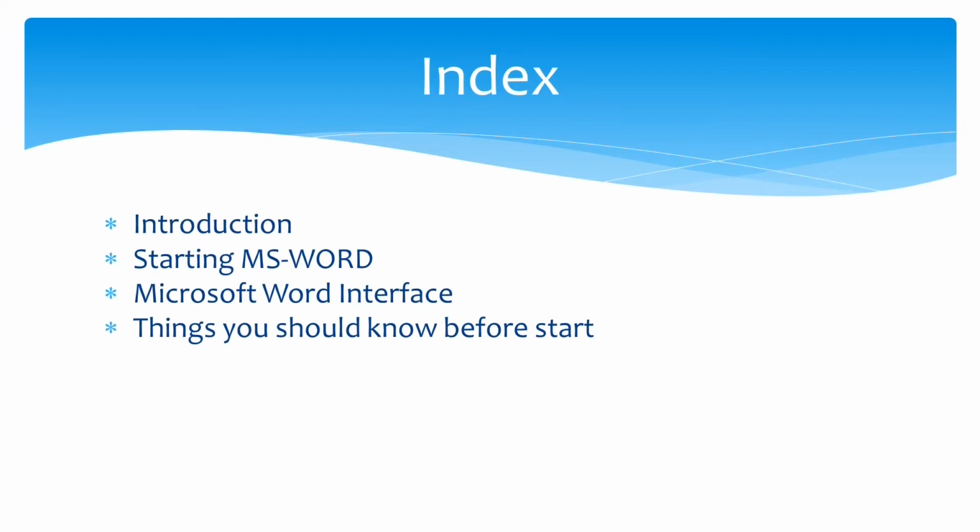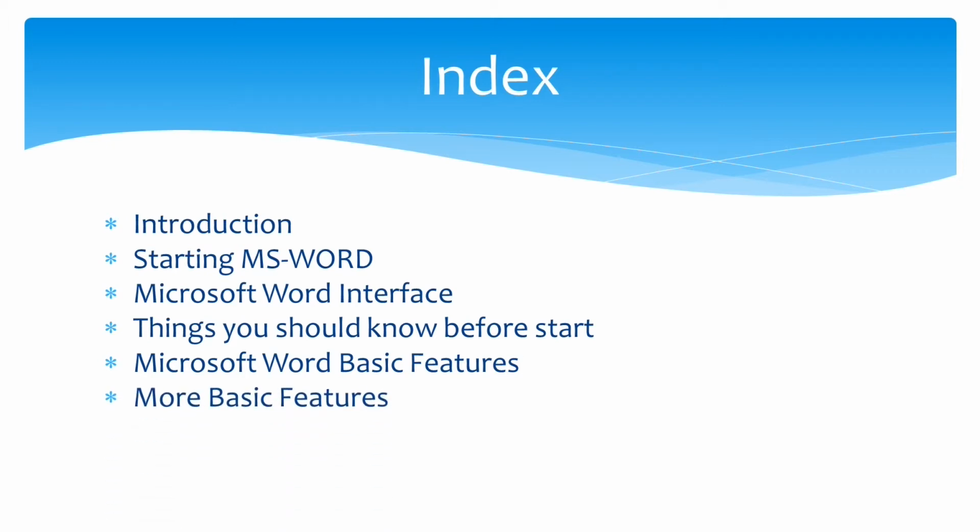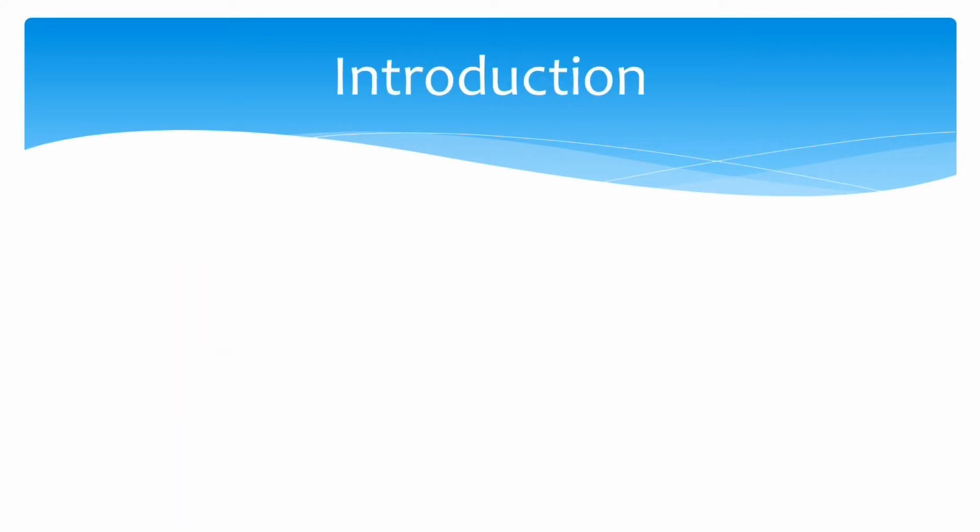There are certain basic things that you must understand before you start Microsoft Word. Now, we will learn some of the basic features of Microsoft Word, and we will elaborate some more features of Microsoft Word, and finally, how to close Microsoft Word once your document is finished.